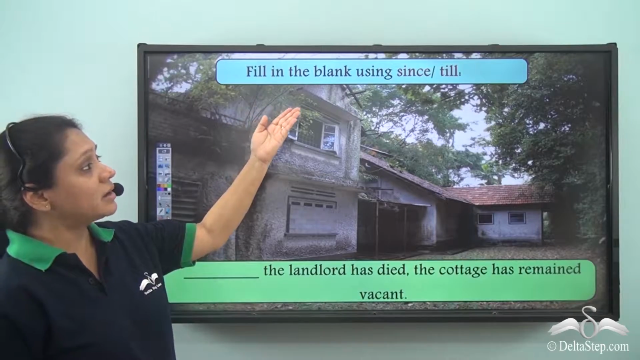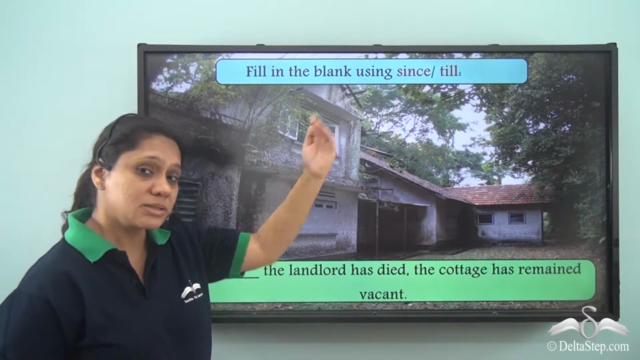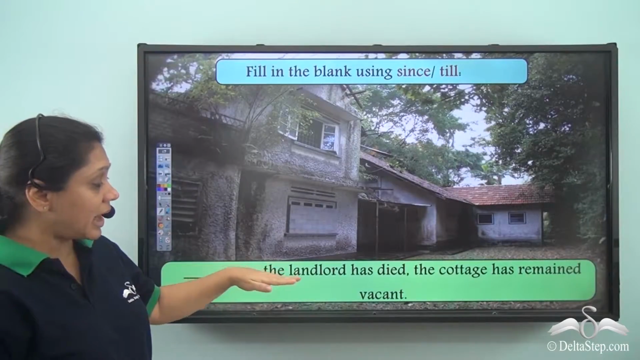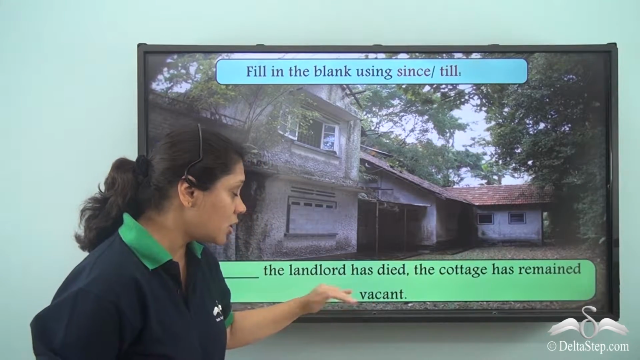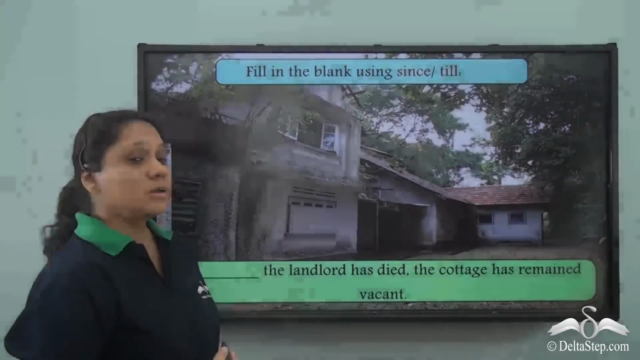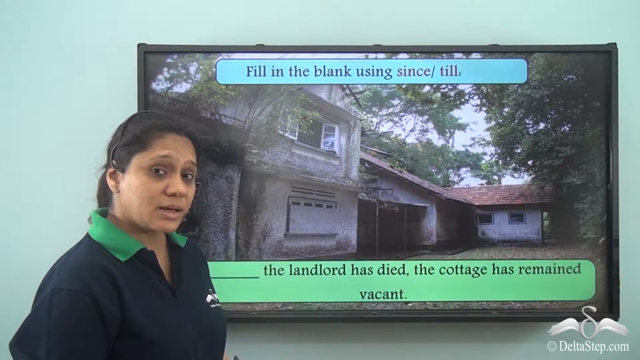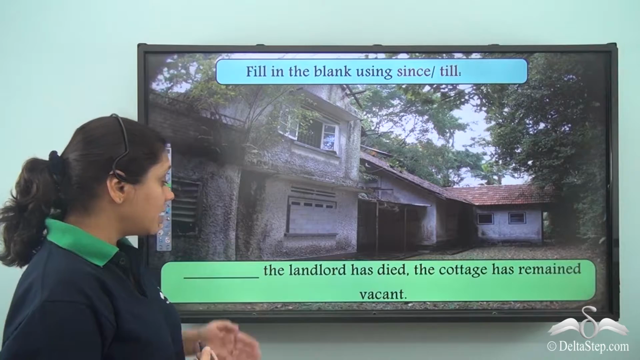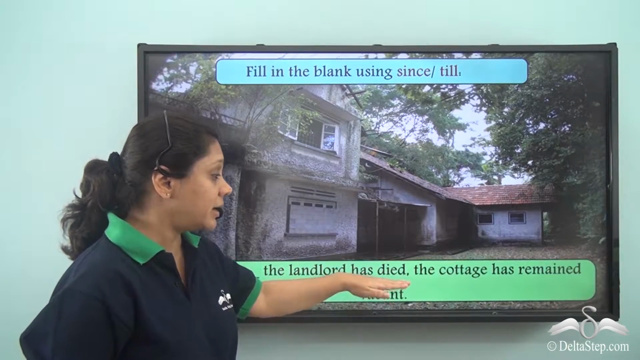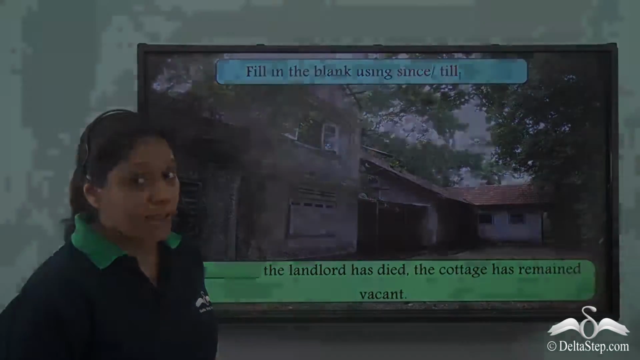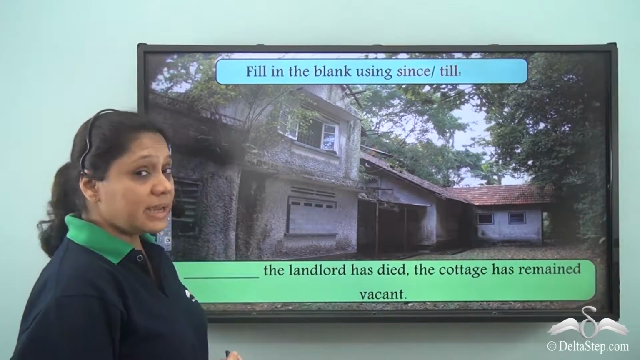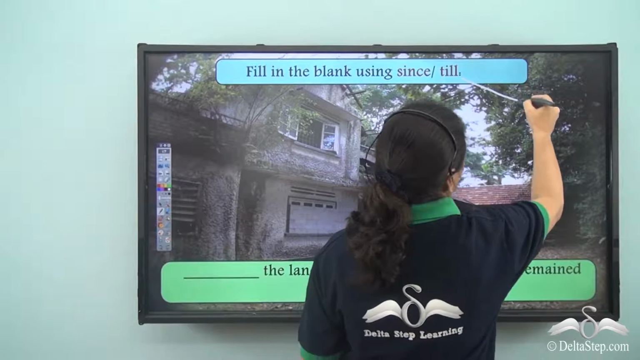Fill in the blank using since or till. Dash the landlord has died. The cottage has remained vacant. So what will be the correct answer? Can we say till the landlord has died, the cottage has remained vacant? No, we cannot. We know that till is used with a condition.